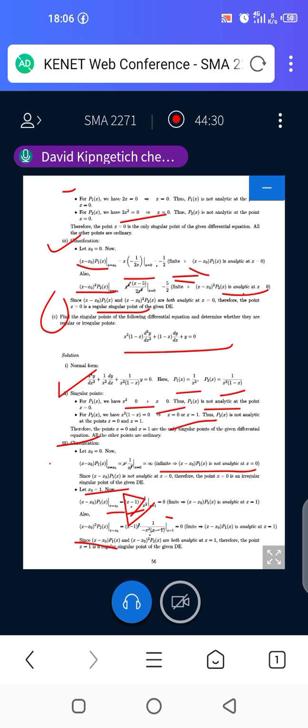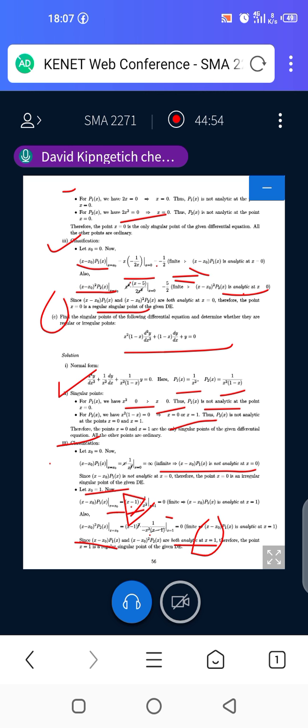Then the conclusion: we say that since x minus x naught times P1 of x and x minus x naught squared times P2 of x are both analytic at x equals 1, we know that the point x equals 1 is a regular singular point.